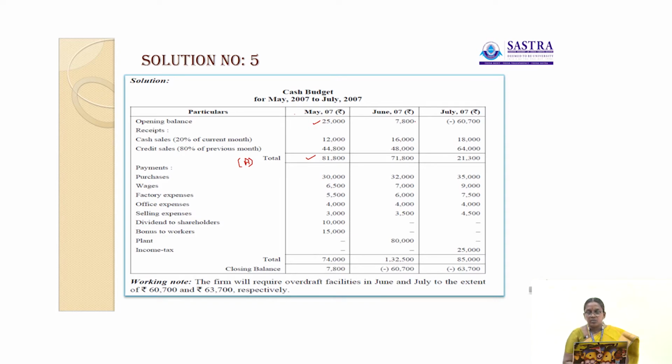Then in the month of June, 7,800 is the opening balance, cash sales 16,000, credit sales 48,000. So the total receipt for this month is 7,800 plus 16,000 plus 48,000. So the total is 71,800. Then in the month of July, cash sales rupees 18,000, credit sales rupees 64,000. Then payments. So what are the payments they have? Purchases rupees 30,000.